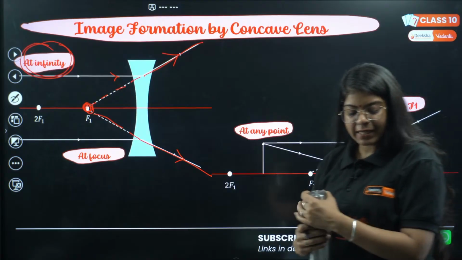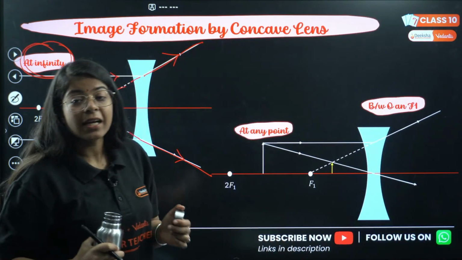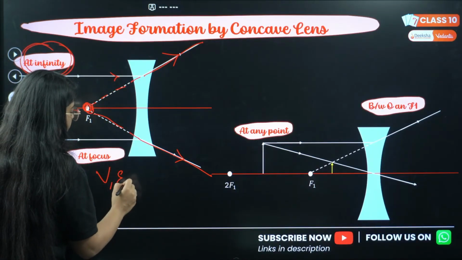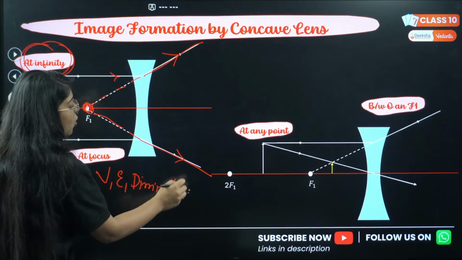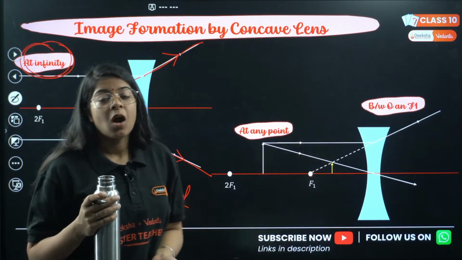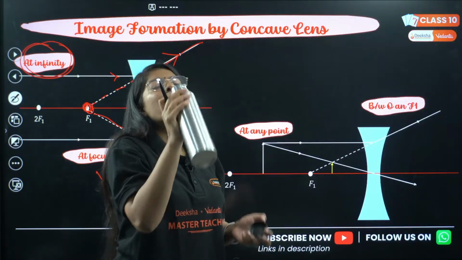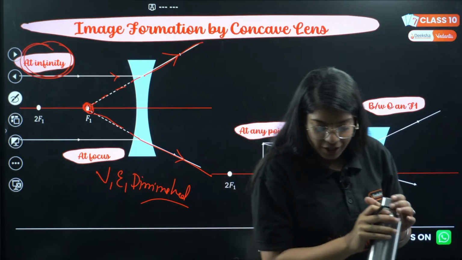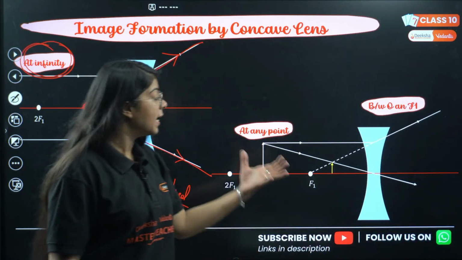Okay, very great. Yes, Arjun is saying it will be virtual, erect and diminished. It will be virtual, erect and diminished. Correct. Now, the second case, the object is between optical center and infinity.